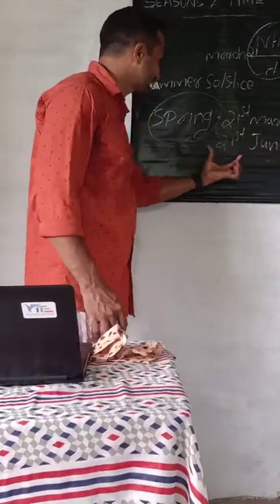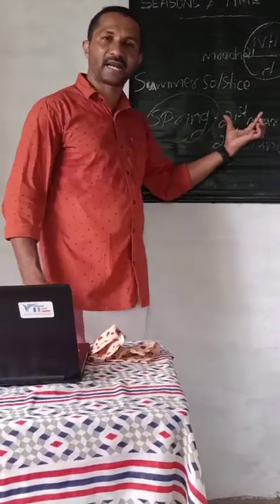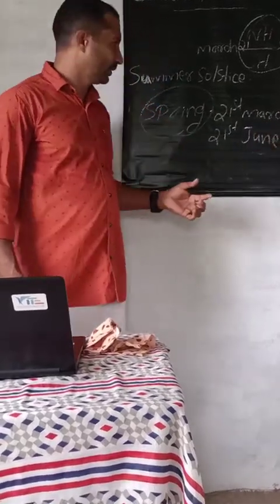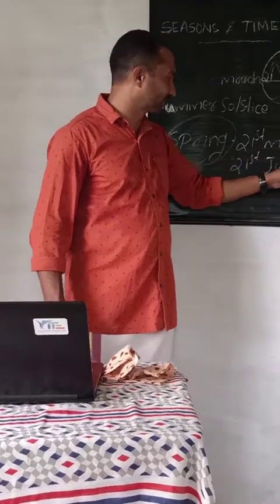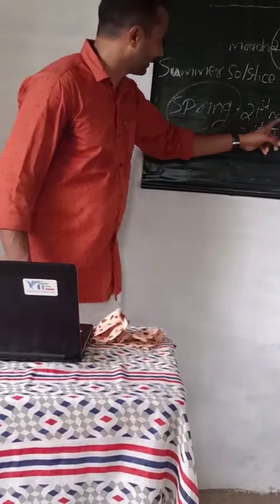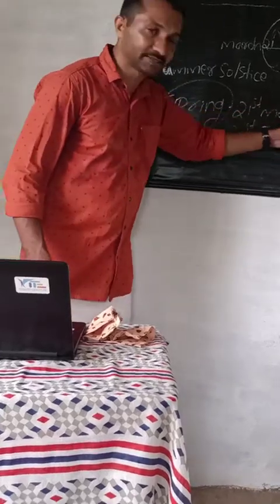It is another transition season. Which one? Spring is a transition season from winter to summer. So it happens on 21st March to 21st June. Where is the position of the sun on 21st March?